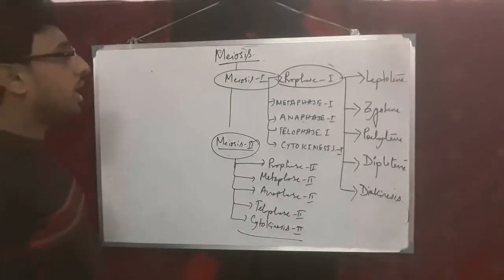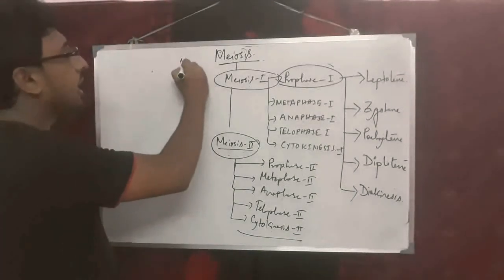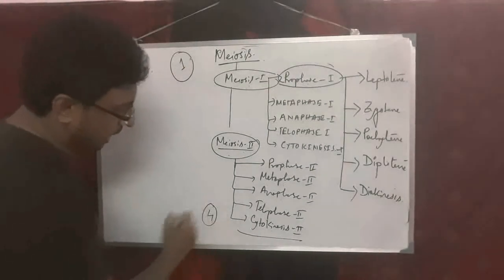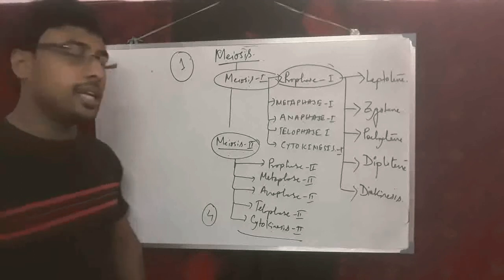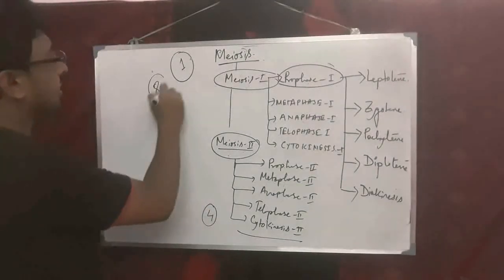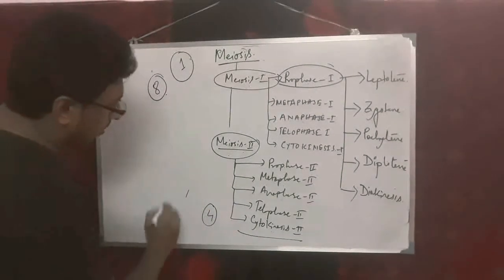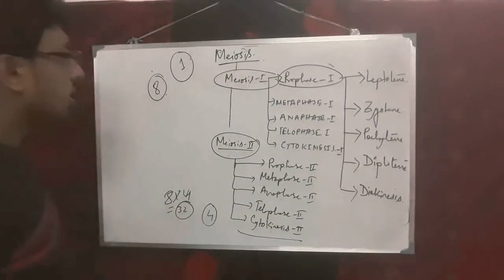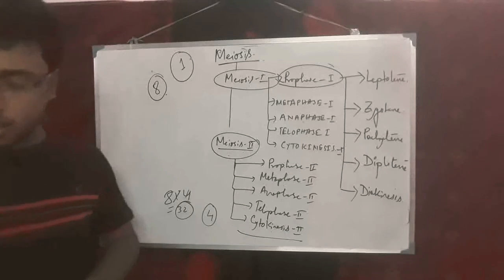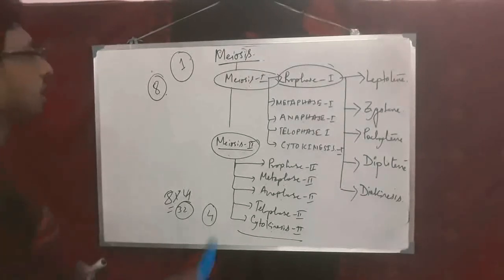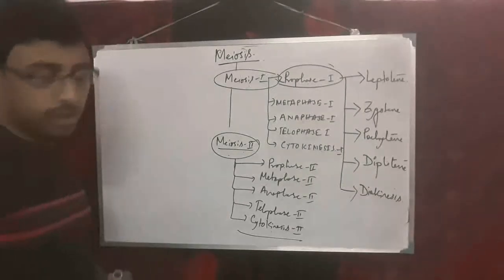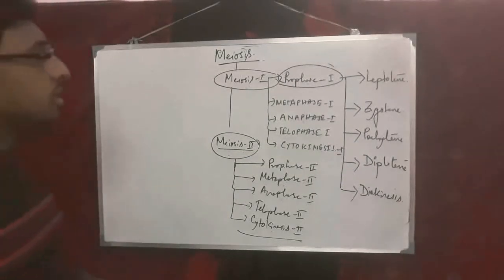Means if there is 1 cell, then after the end of meiosis 2 there will be production of 4 cells. Similarly, if there are 8 cells, then after meiosis there will be production of 8 into 4, means 32 cells. So these are the ways in which cell division occurs with the help of meiosis. Now I will explain the different stages along with their diagrams.